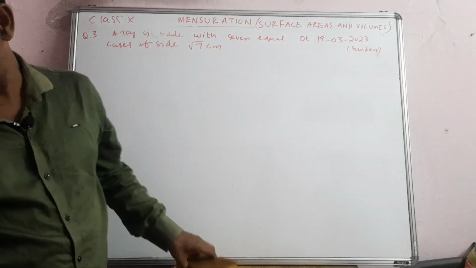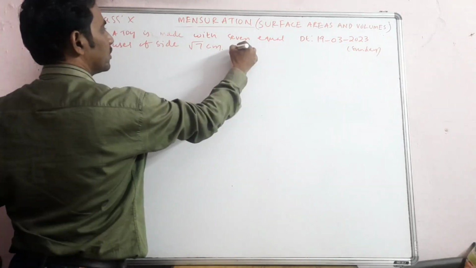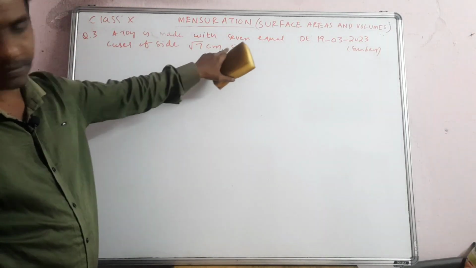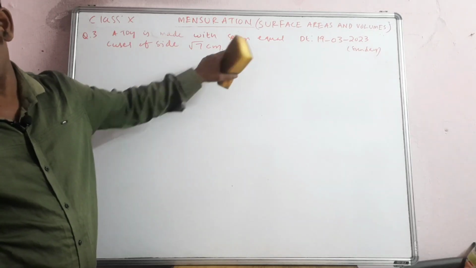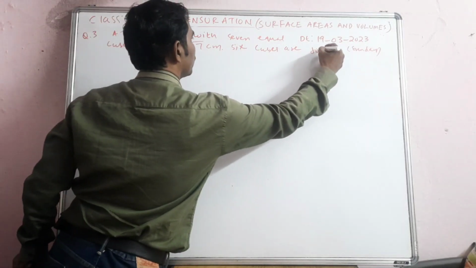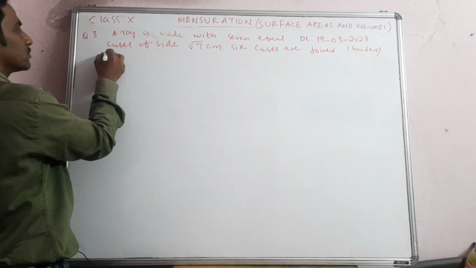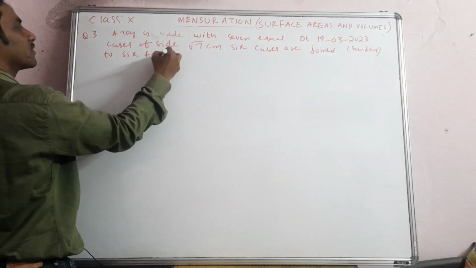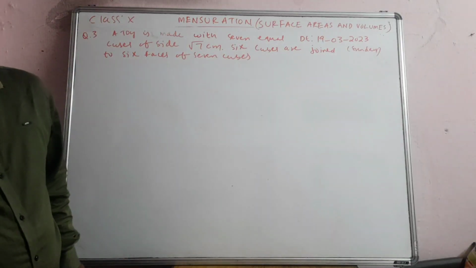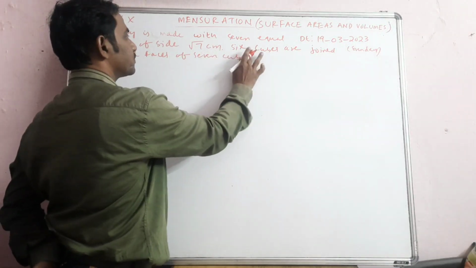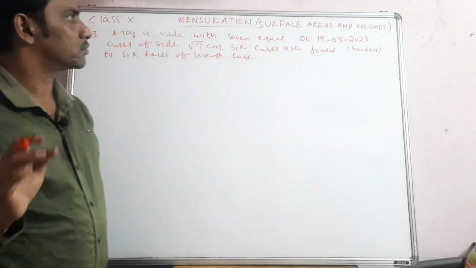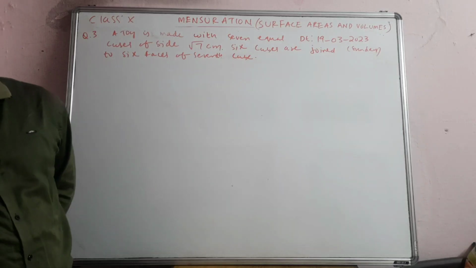I am saying it orally also, for students who don't understand what I wrote, because I don't want to waste time. This is root 7. Then 6 cubes are joined to 6 faces of the 7th cube. 6 cubes are joined to 6 faces of the 7th cube. Find the total surface area of the toy.